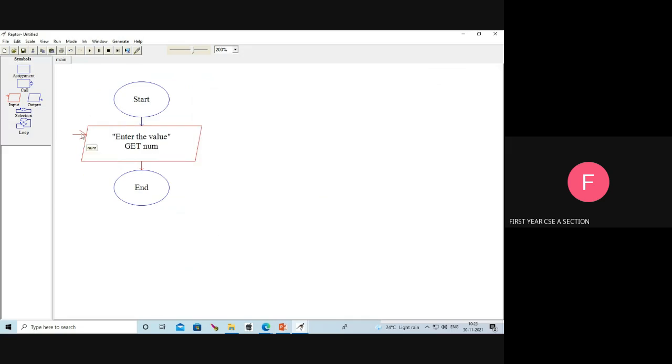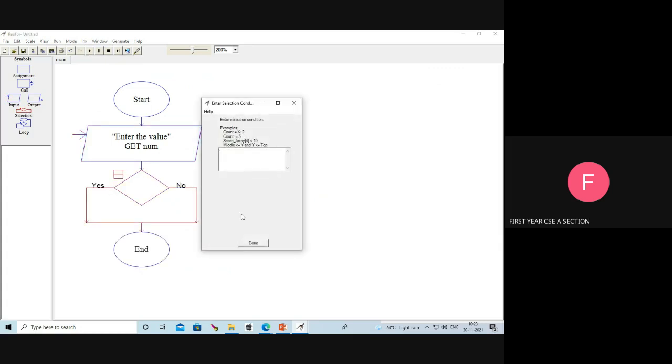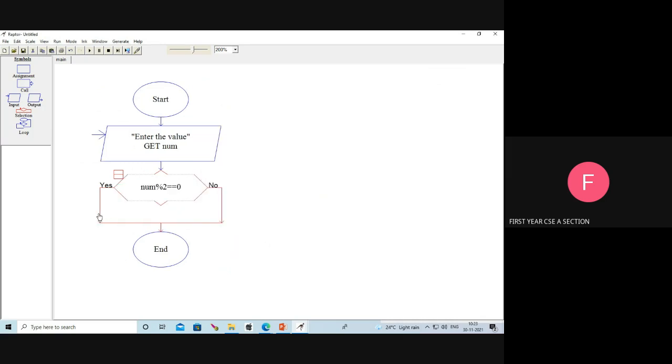I saved it as a number. Next one, selection operation. Here I am giving the condition num modulus 2 equal to 0. Num modulus 2 equal to 0 means go to S.